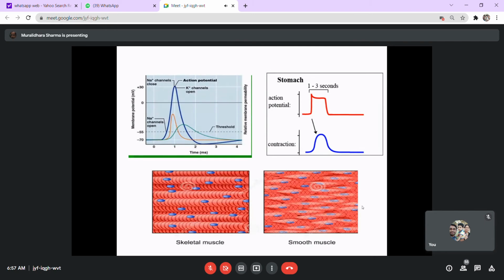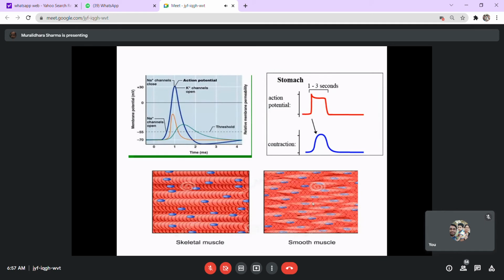Whereas smooth muscles do not require an external stimulus to start the action potential. Once the action potential starts, the depolarization occurs, and the depolarization event is comparatively longer. It takes a longer time, almost the same as that of the mechanical contraction. That's the basic difference between the smooth muscles and the skeletal muscles. In the smooth muscles, the depolarization which occurs would be longer, and the mechanical contraction, not exactly but almost, at the same interval. So the refractory period is comparatively much shorter.